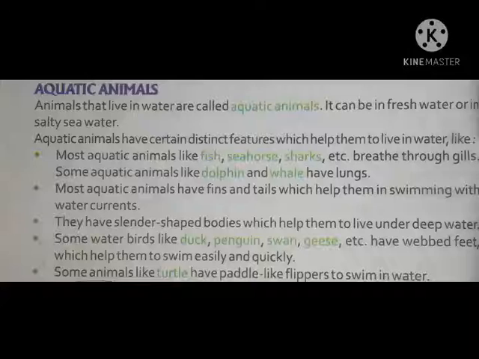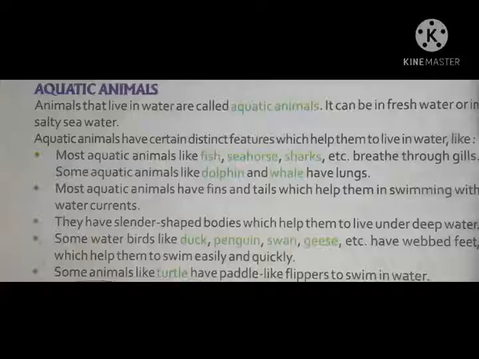Some water birds like duck, penguin, swan, geese, etc. have webbed feet. I have already told you in our previous class about webbed feet, which means their fingers are attached or connected by membrane, which helps them to swim easily and quickly.